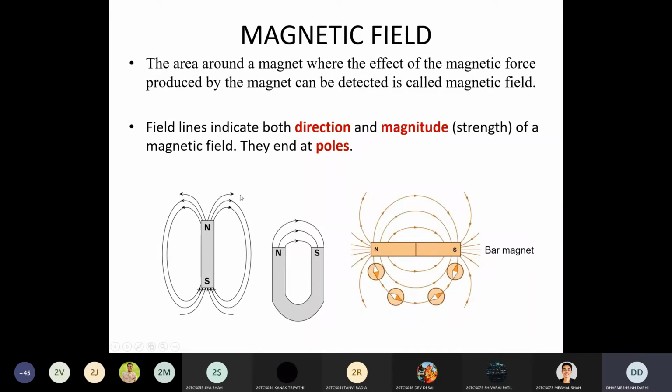If a large number of field lines are passing from N to S pole, then you can say that the magnitude of the magnetic field is large. And you know in which direction it is passing, always from N pole to S pole. So this is one illustration of magnetic field or magnetic field lines.